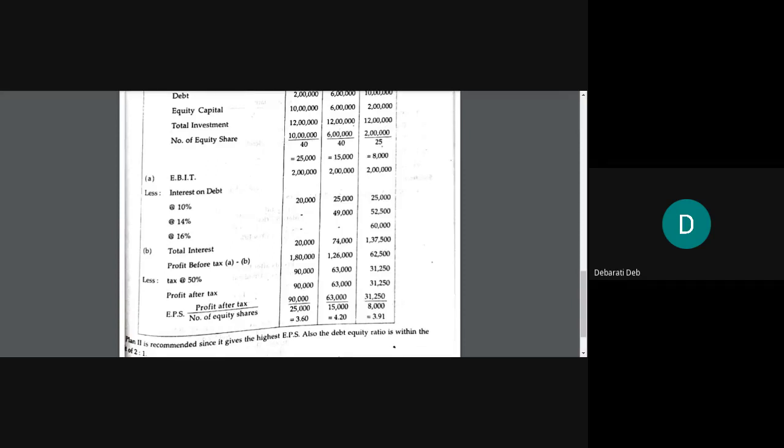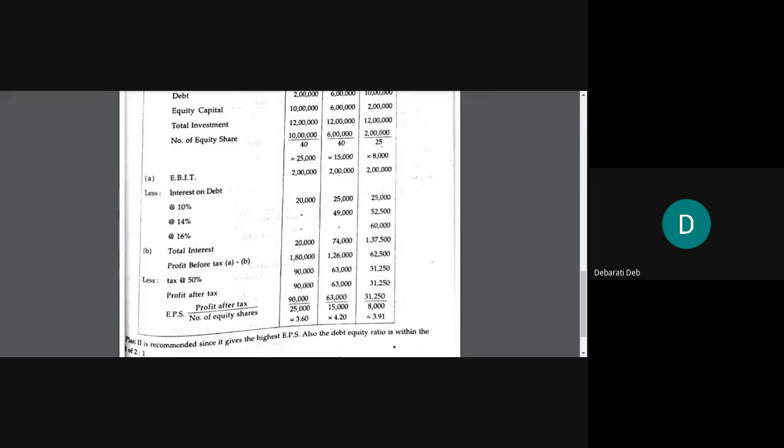So the first option will fall under the range of 10%. So write down in the 10% place 20,000. 20,000 means 10% of 2 lakh. For the first option, the amount of interest will be 20,000.